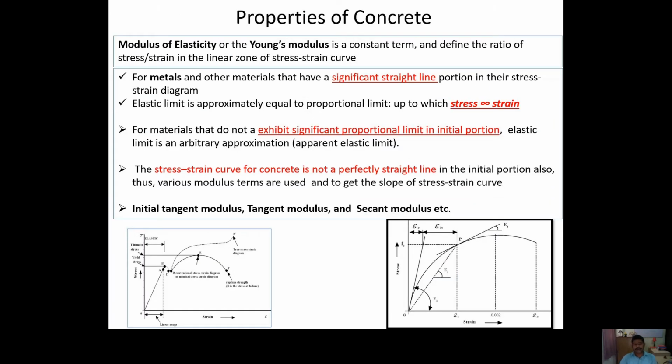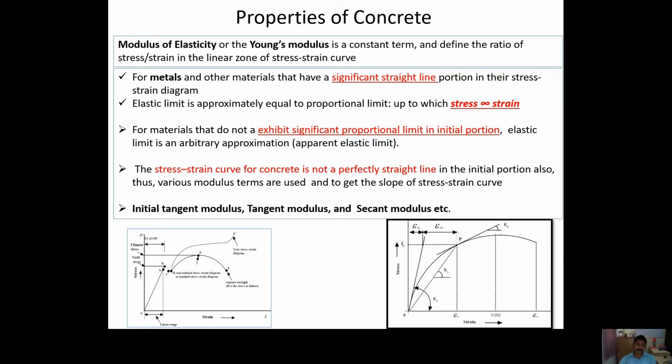Here you just see, if you plot the stress and strain, the left side graph is for a mild steel, and the right side graph is for brittle materials such as concrete. Stress we plot on the vertical axis and strain on the horizontal axis. Initially, you will find the initial portion is linear, so it is a straight line,